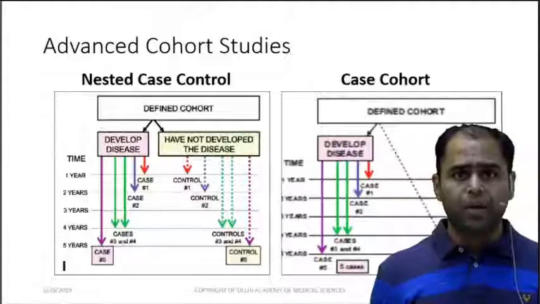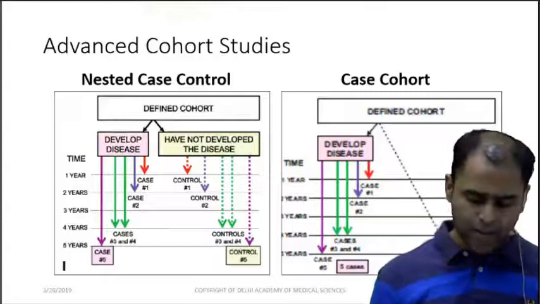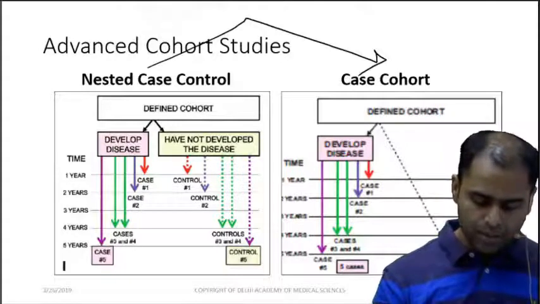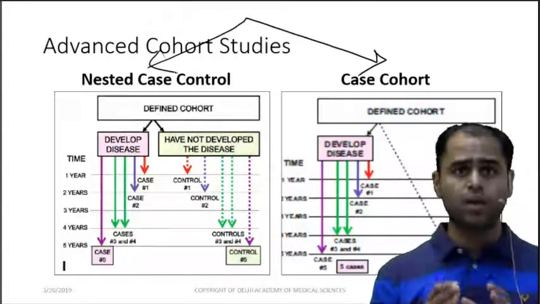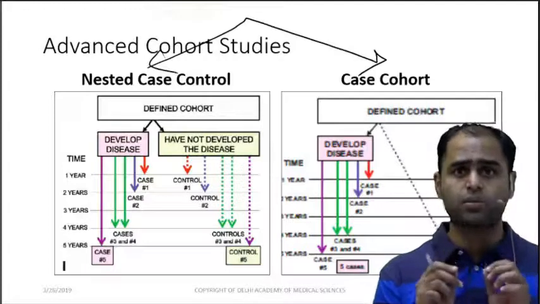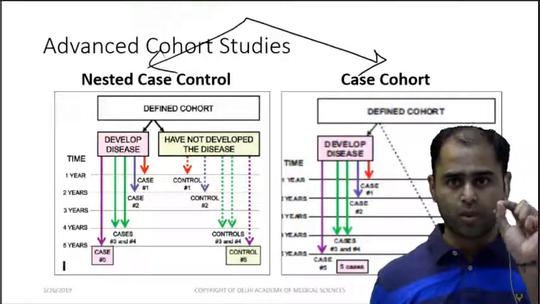Okay. So let me make your life simple by telling there are 2 types of study in advanced cohort. One is a nested case control, one is a case cohort. Now please remember just one statement.